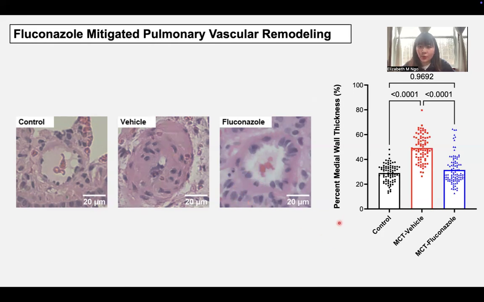And this was also shown quantitatively when we measured the percent medial wall thickness. We saw that the fluconazole group had a reduced percent medial wall thickness compared to the vehicle group, suggesting that fluconazole mitigated pulmonary vascular remodeling, which can explain the reduction in vascular resistance that we saw in our physiological results.